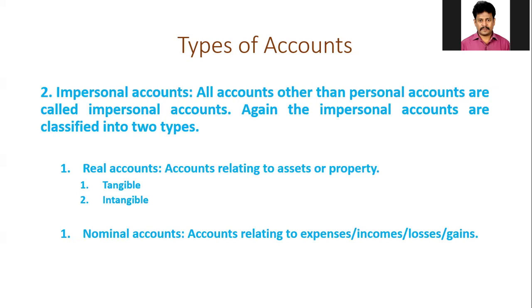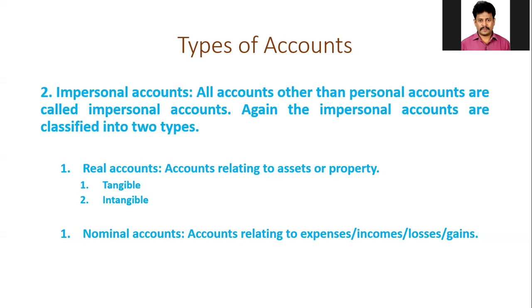The real accounts may be again classified into two categories: tangible and intangible. The assets may be tangible or intangible. Tangible asset means the asset which can be seen. Intangible asset means the assets which are not visible in nature. The examples for tangible assets are land and buildings, plant and machinery, vehicles, etc. And the examples for intangible assets are goodwill, patents, trademarks, copyrights, etc.